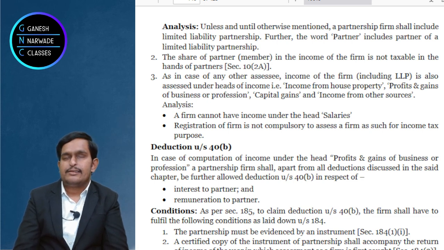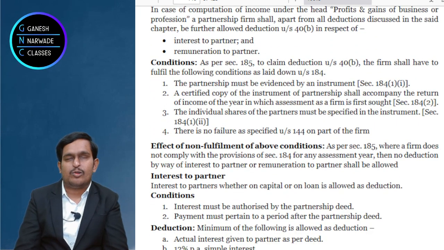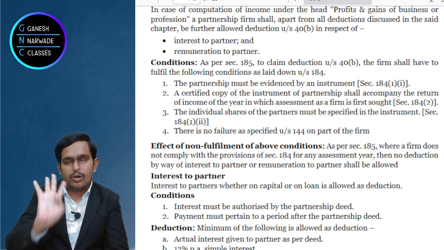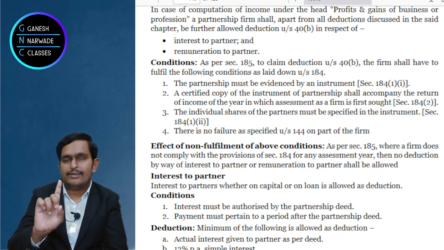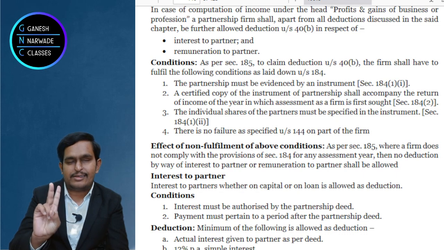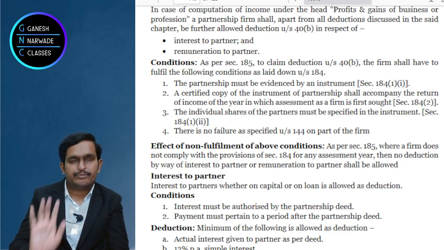Fourth thing is, there should be no default under section 144, right? So 144, if you are not filing the returns, not showing the income details, all such blunders you should not do. So 184 lays down 4 conditions. One, there should be a partnership deed in writing. Second one, file that partnership deed along with income tax return for the first year. Third, share of profits of partners should be fixed. And fourth, no default under section 144.